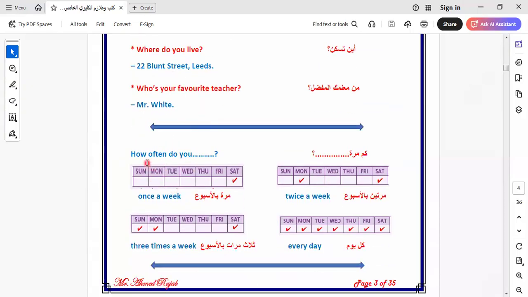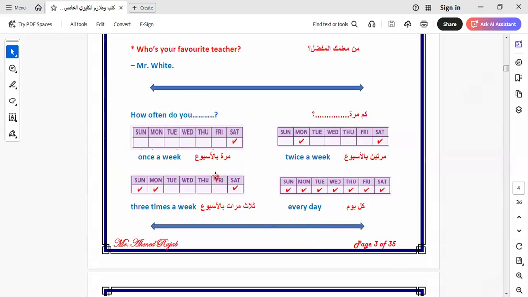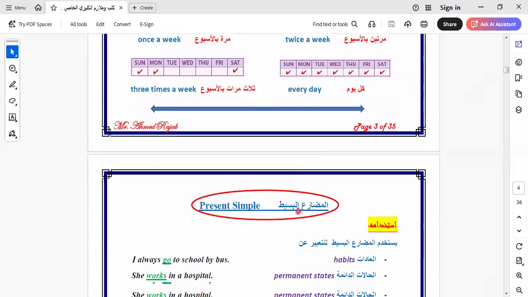Here we ask when we talk about how often you do the action. So here I ask about how many times I do this action or this habit. We say, how often do you do this? We say here, once a week, twice a week, 3 times a week, every day. So here I ask about the period of time, or how many times I do this action.